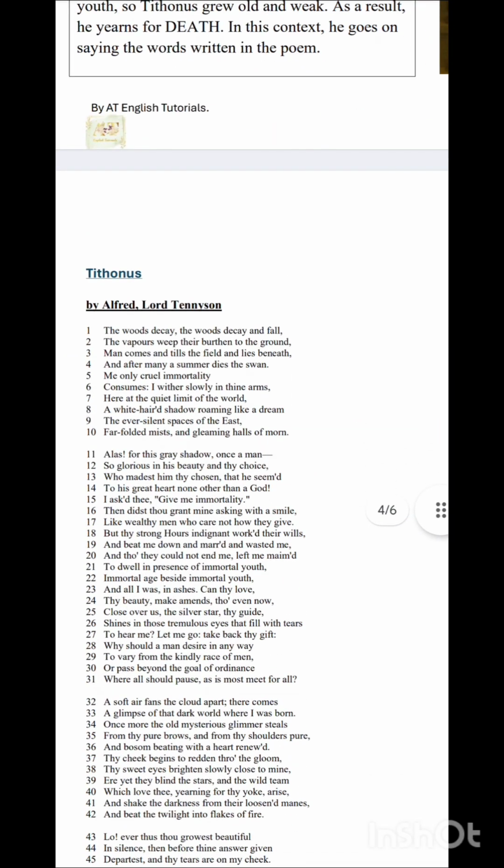And so this part we ended here, and in the next part we will go through the poem in detail, and that's going to be a long video because this poem I believe is one of the most complex poems from your entire class 12th point of view. Lot of allusions, lot of difficult lines, lot of references from the Greek mythology. So yes, it needs to be explained well, and it will take a lot of time. So don't think that it would be a short video of 10 to 15 minutes and the poem will be ended. The poem is a complex one, an important one, and it will take time.